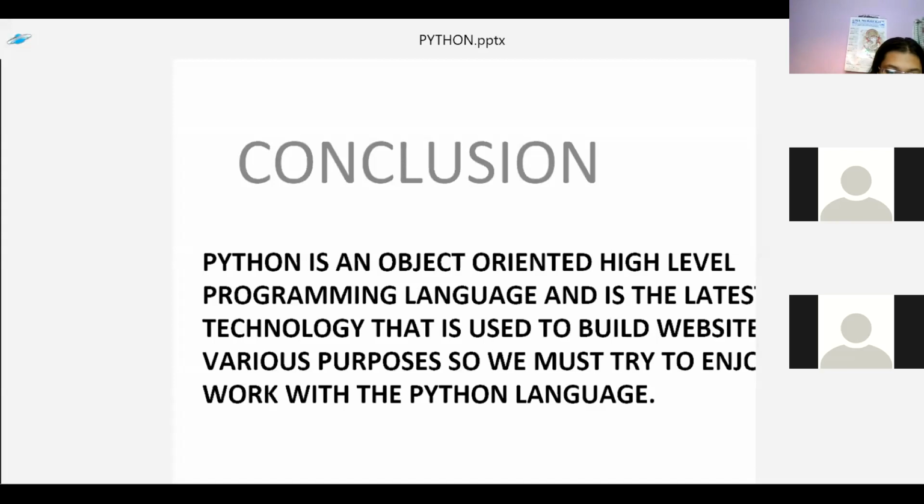Three files are there: models.py, views.py, and urls.py. Now we will see about the models. What do the models actually do? Models store data in your app.